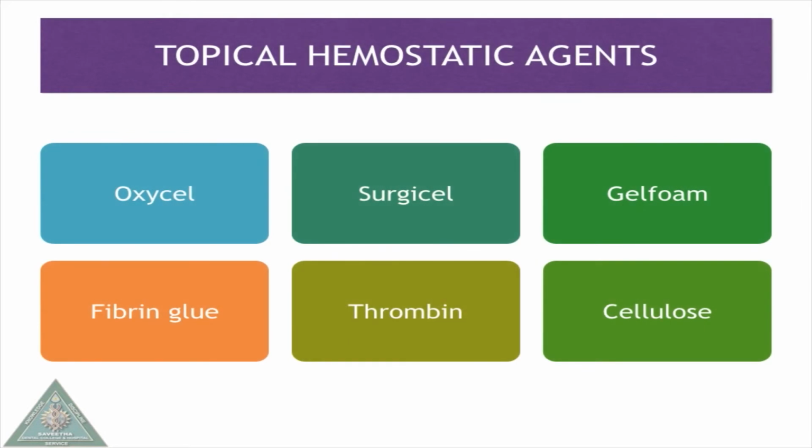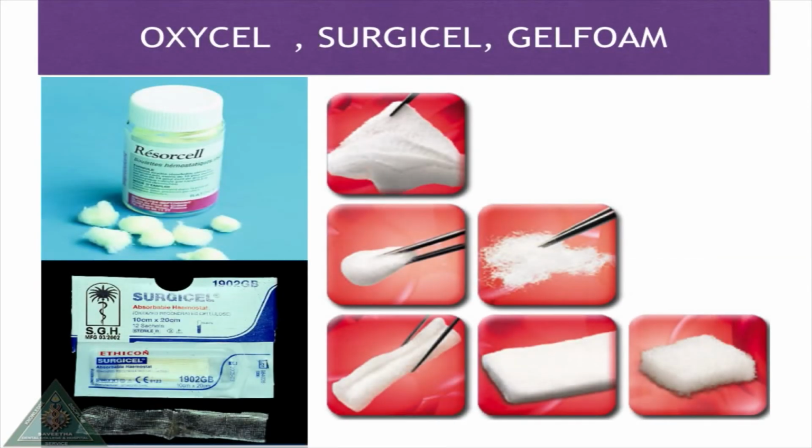Next is the topical hemostatic agents. Different hemostatic agents are available. Oxycel, which is an oxidized cellulose. Surgicel, it is a glucose-based sterile fabric. Gelfoam, which is a gelatin. All this material helps in formation of the artificial clot.